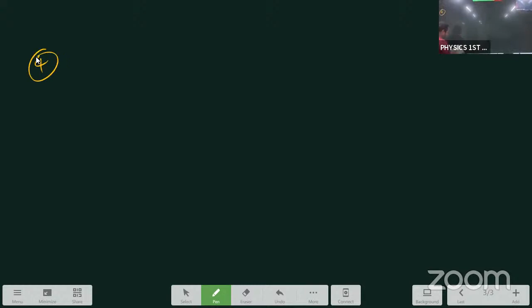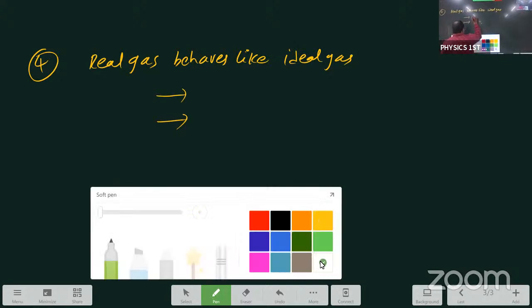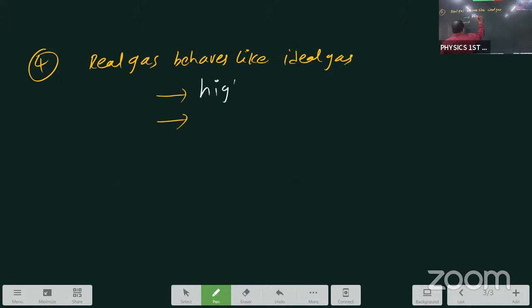So question number 4, according to our order, the textbook numbers we are following. When does real gas behave like an ideal gas? I'm writing the question as a shortcut: real gas behaves like ideal gas under which condition, student? At very high temperature, real gas behaves like ideal gas.